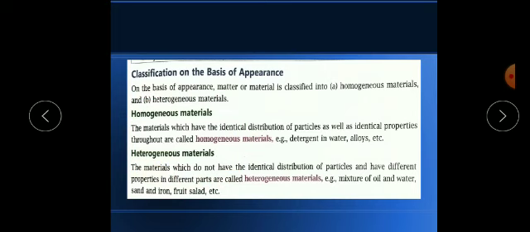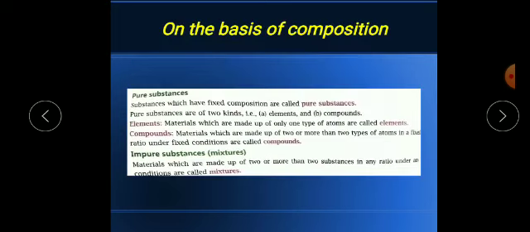Now, the third one is on the basis of composition. Composition means what it is made up of. As I have explained, substances that have a fixed composition are called pure. Pure substances are of two types, elements and compounds. So what are elements? Materials which are made up of only one type of atom are called elements. In class 7 also I explained what is element and what is compound.